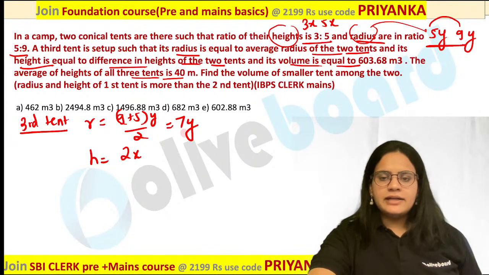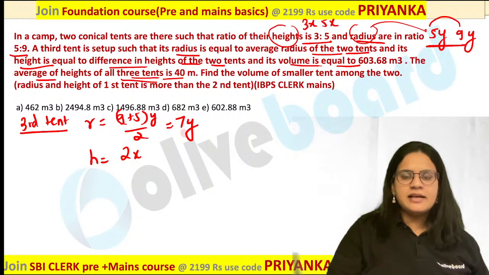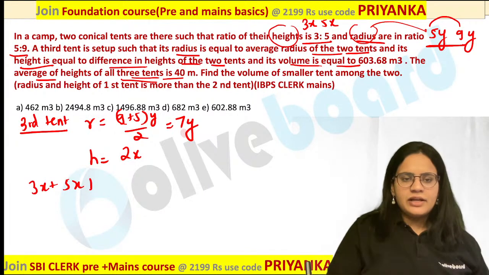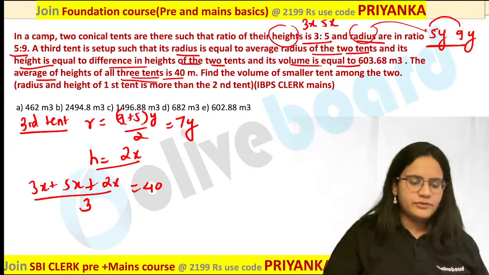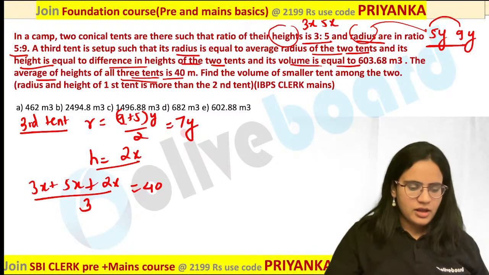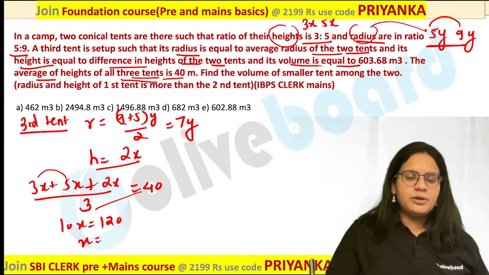So how will you calculate this? Here simply they have given you the average heights of all the three tents. Now what all are the heights in this case? 3x is the first, 5x is the second one, and the third one is nothing but 2x. The average of three tents is equal to 40. So simply you have to equate it with 40. Now how will you calculate this? Cross multiply this value. So this is going to be 10x is equal to 120. So x value is going to be 12 over here.